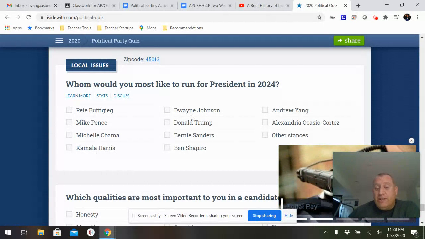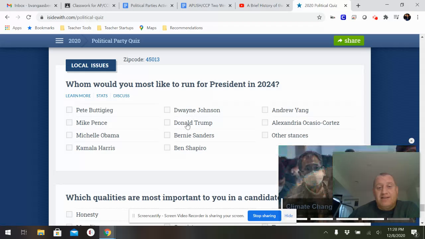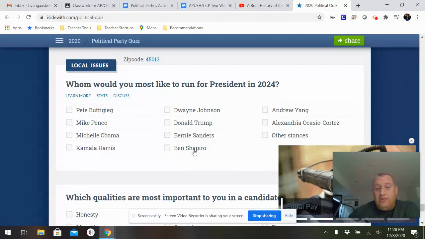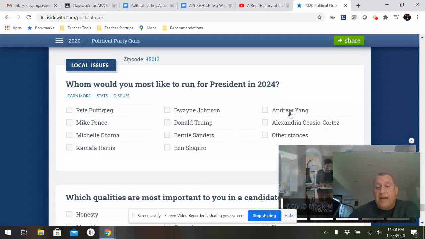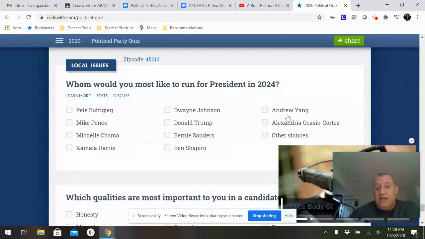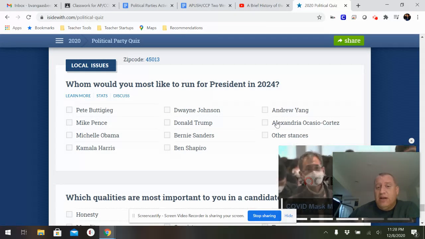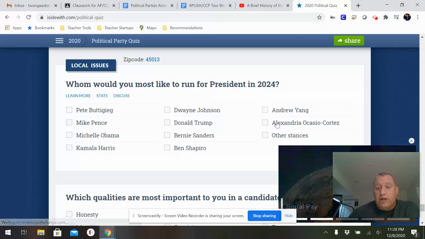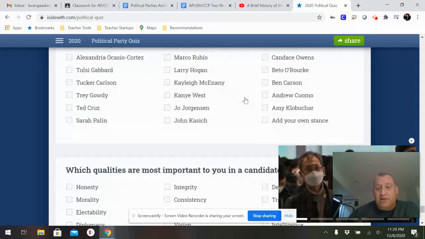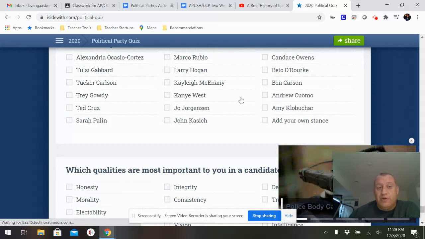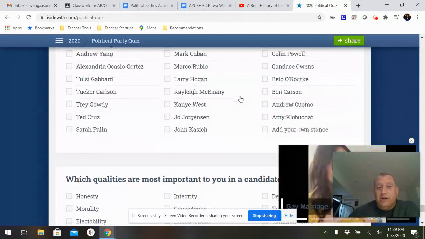They even put in Dwayne "The Rock" Johnson because he's flirted with it in the past. Donald Trump could run again in 2024. Bernie Sanders, Ben Shapiro, who is a conservative talk person. He's been kind of bandied about as a possible candidate down the road. Andrew Yang, who's a businessman, he ran for the Democratic nomination last time around. Alexandria Ocasio-Cortez, she's the Democratic Congresswoman from New York. And of course, you could go other stances as well and look at how many names come along here. And boy, you can learn who's who in Washington and across the board looking at some of these names.